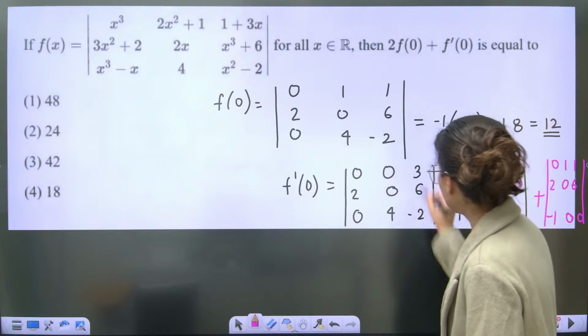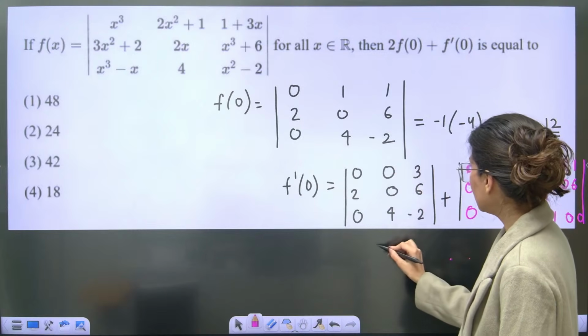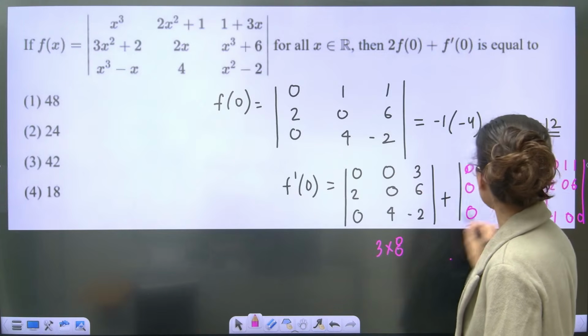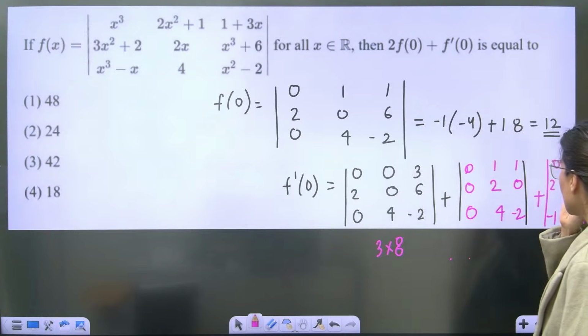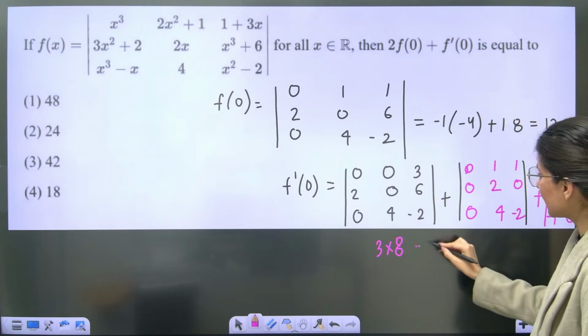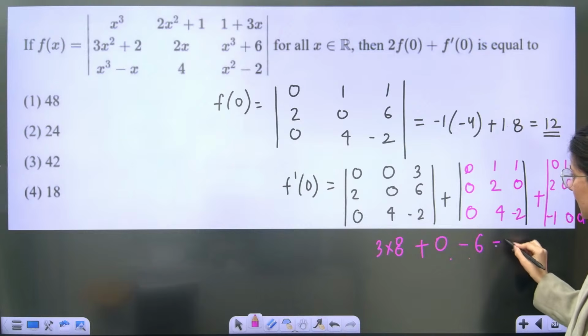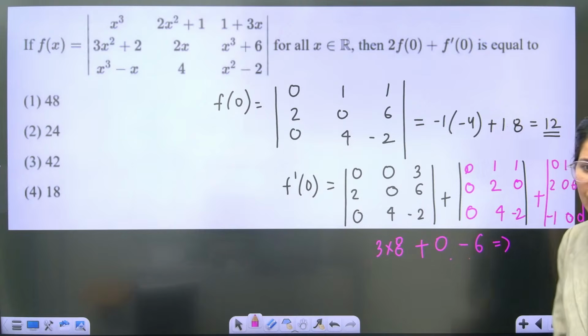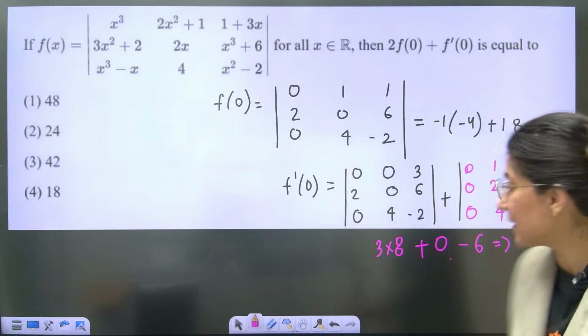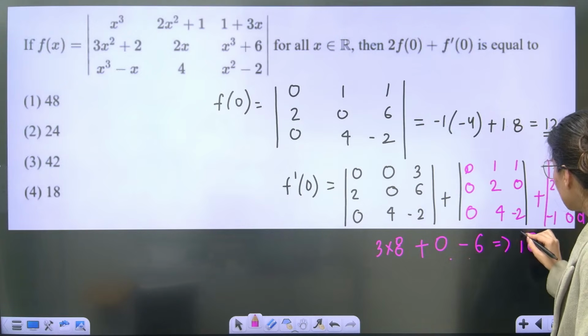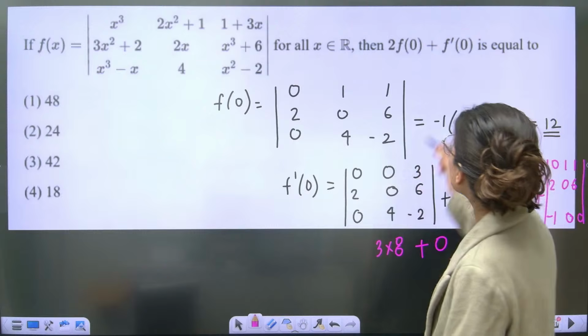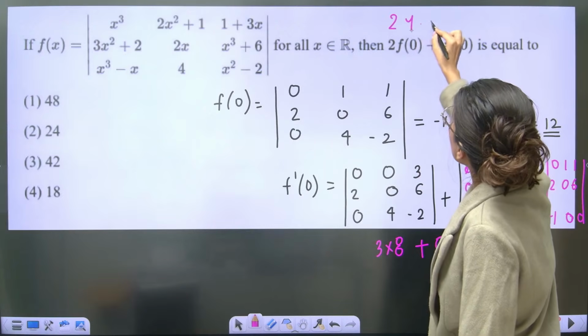Let me just write 3 and 3 into 8. Correct? Plus. What about this? So here you are going to get 0 plus 0. This is so obvious that this is 0. What about this? So minus 1. So you're going to get minus 6. Correct? Minus 6. So this is 8 3s are 24. 24 minus 6 is equals to 18. This is your f dash 0, which is 18, guys. So 24 plus 18.